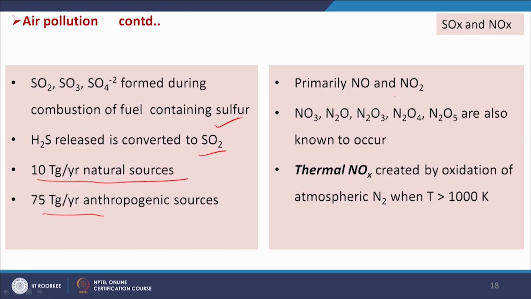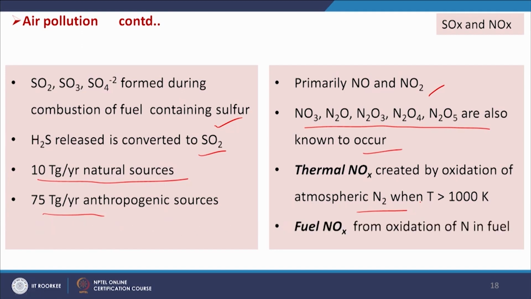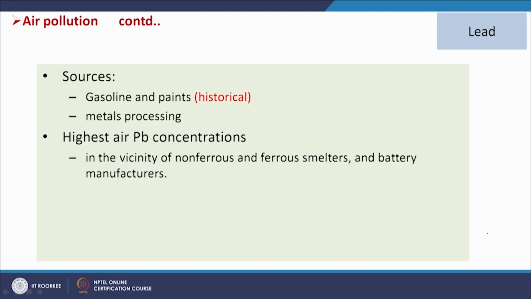Primarily NO and NO2, these two, and others such as NO3, N2O, N2O3, N2O4, N2O5 are also known to occur. These are the different compositions of NOx. Thermal NOx is created by oxidation of atmospheric nitrogen when temperature is greater than 1000 K, and fuel NOx from oxidation of nitrogen in fuel. The lead pollutants of air come from gasoline and paints.